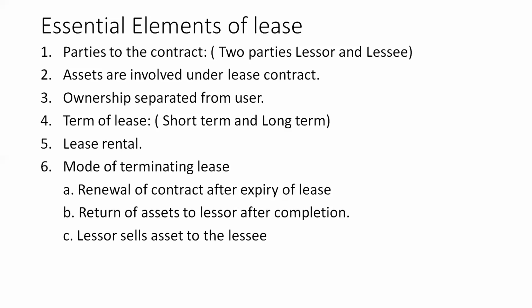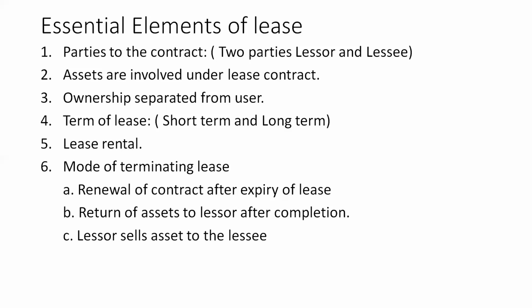Now the fifth characteristic is lease rental. Always rent is fixed on the lease asset. It may be changing after a specific period of time as per the agreement. Now the rent is paid by the user to the owner of the asset. So the lessor receives the rent from the lessee for transferring the asset for use by the lessee. So that is how rental exists in this case.